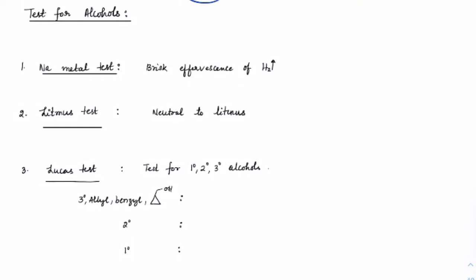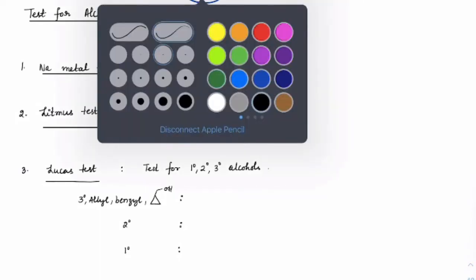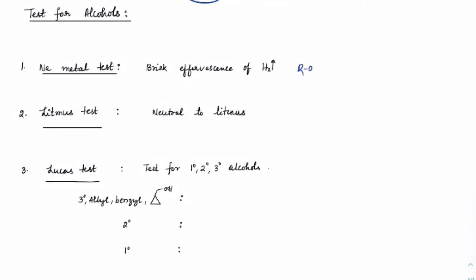What are the simple tests we need to remind ourselves for alcohols? First, the metal test, the sodium metal test. Any alcohol, when you treat that with sodium metal, got it? So if you take any ROH and treat that with sodium metal, we expect that it would form an alkoxide and hydrogen gas will be released. So we can see brisk effervescence of H2 gas. It would be neutral towards litmus.